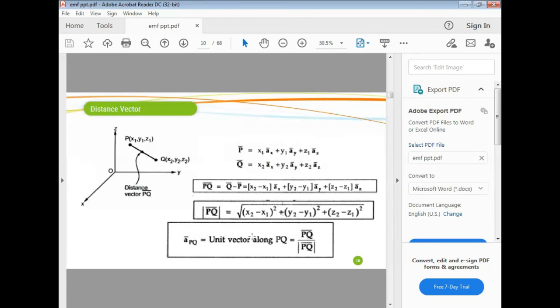Now the unit vector in the direction of the position vector, that means the unit vector in the direction of PQ. The unit vector along PQ, as we already studied, is PQ vector divided by modulus of PQ vector. This is PQ vector, this is modulus of PQ vector.